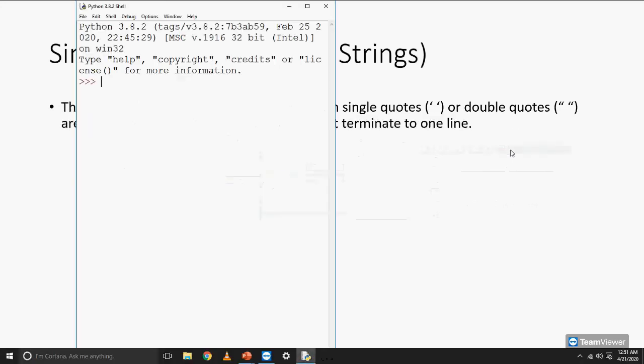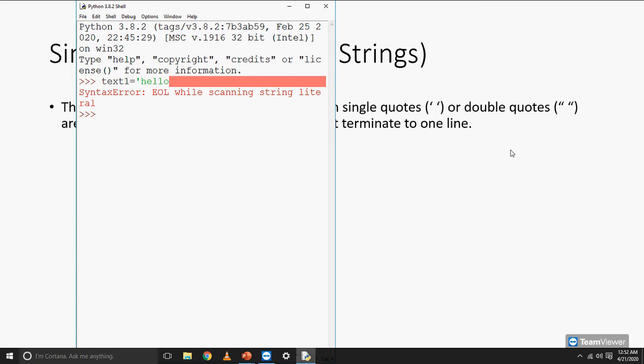I already have Python open here in interactive mode, and we'll check the single line strings here. Here I am trying to assign a string which exists in multiple lines to a, and we are getting an error. Why are we getting an error?